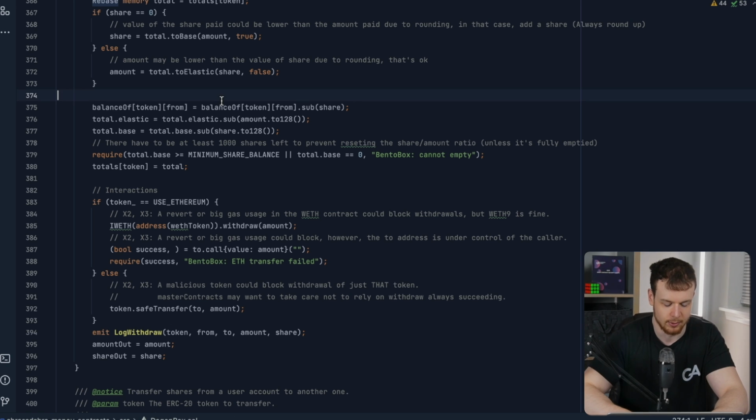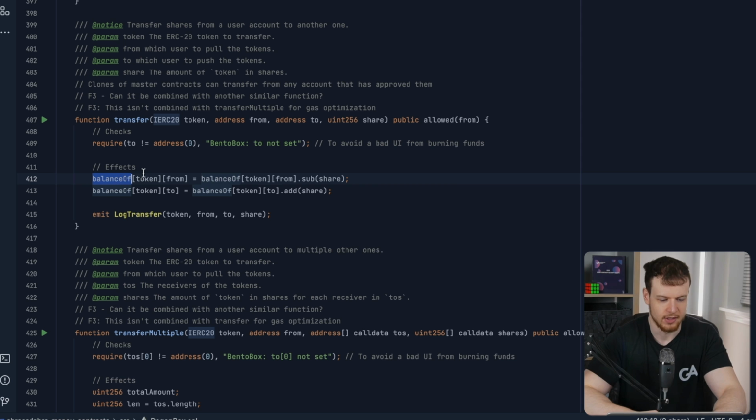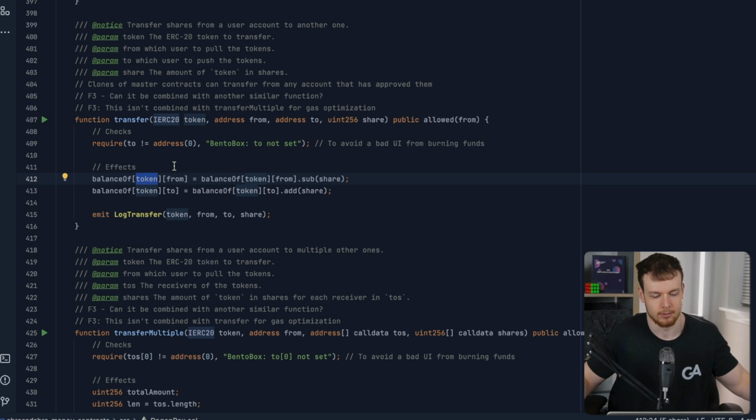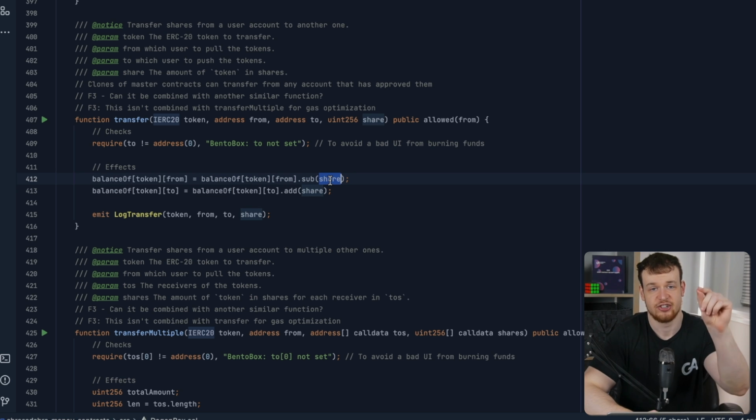So if we go here and we find the function transfer, here's the transfer function on the degen box. So we can see we're changing the balance of from the token. So the token in our case is going to be wrapped ether, let's say, is the collateral that we're depositing. It will take it from the user, subtract it from the user, a share amount.